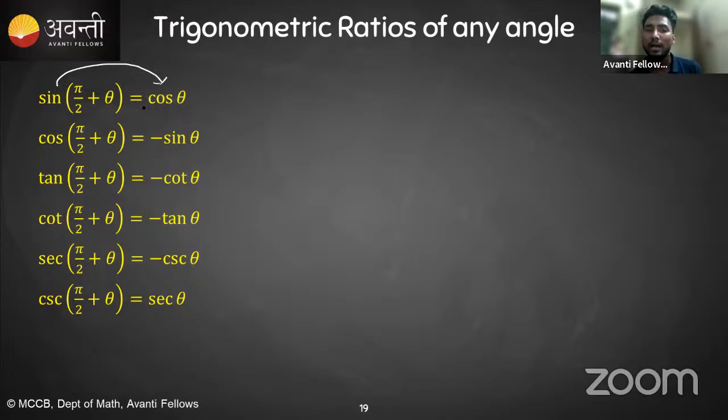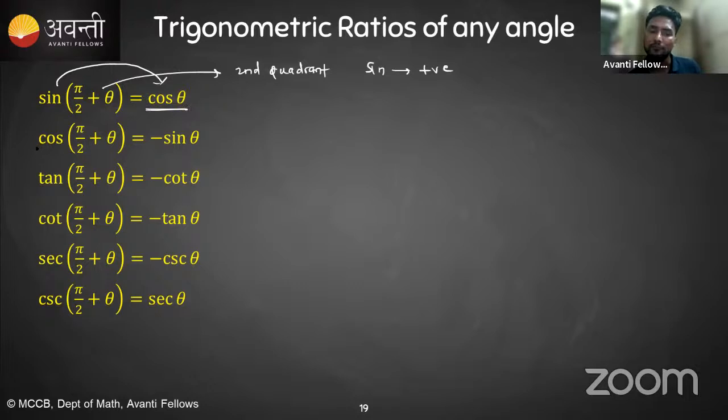But why have we not taken the negative sign here? Because pi by 2 plus theta means it is in the second quadrant, and in the second quadrant sine is positive. So that's why there is no negative sign, it is positive.